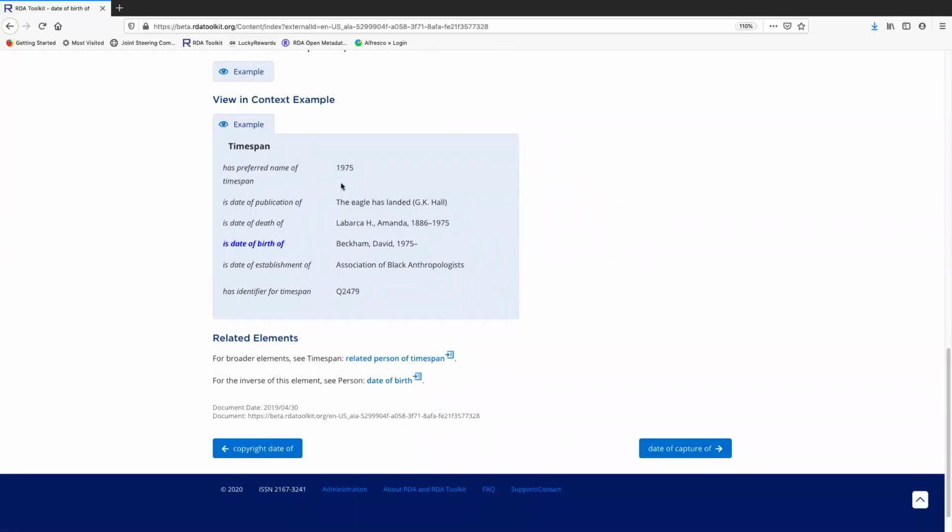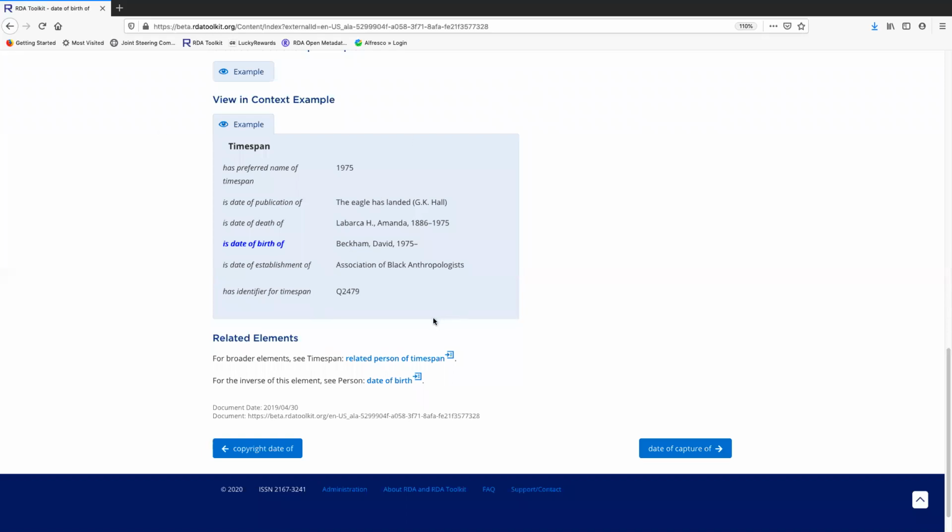So we have a Timespan, 1975, and we're going to use that preferred name to identify the Timespan. And it is date of birth of Beckham, David, 1975. So this is the authorized access point for this person that's being used to represent him. So that's how we relate a Timespan to a person.